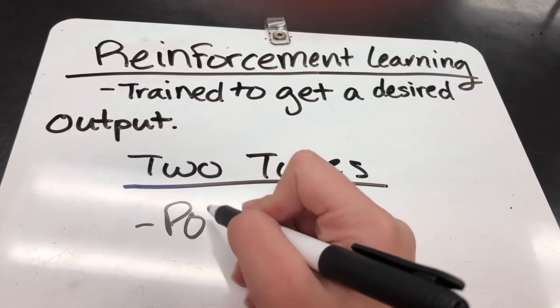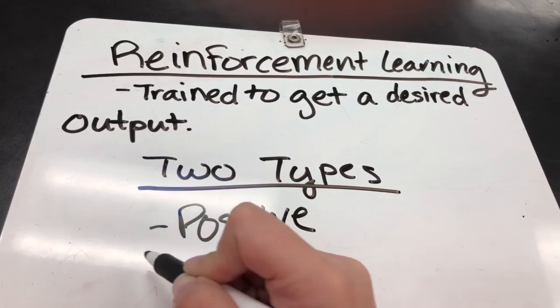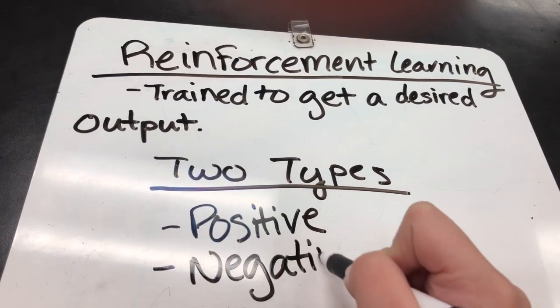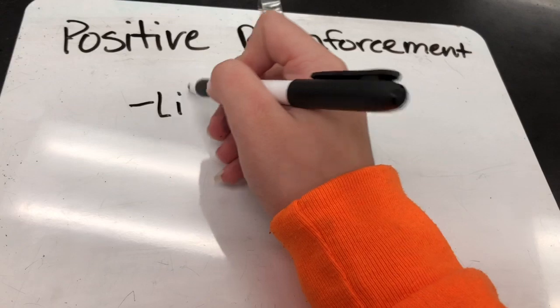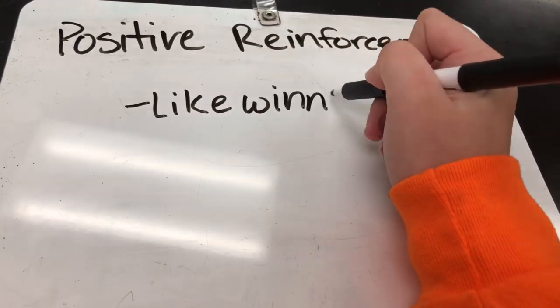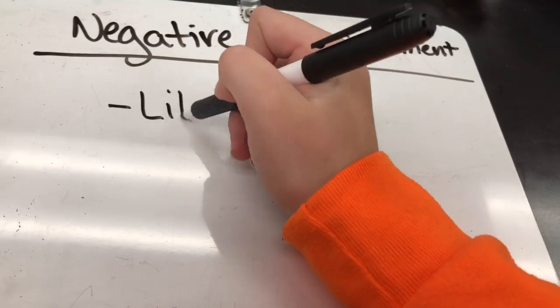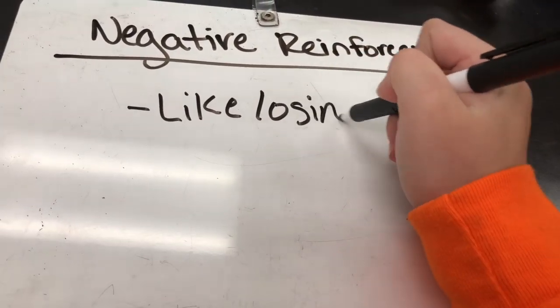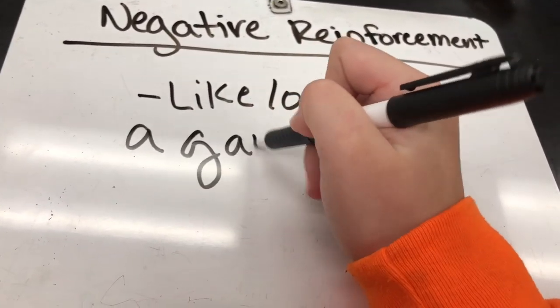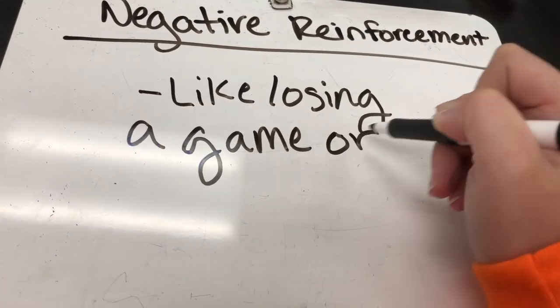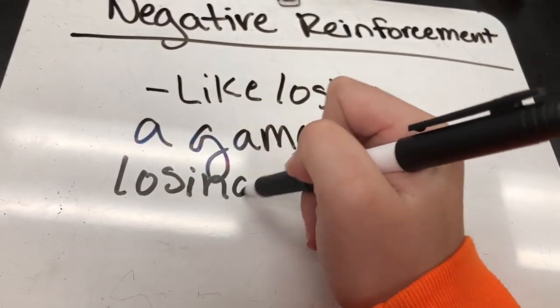Now let's talk about reinforcement learning, where the machine is trained to get a desired output. There are 2 types: positive and negative. Positive reinforcement is like winning a game or winning points. For example, in a game of chess, I would set it to capture the other side's king. However, negative reinforcement is like losing a game or losing points. So I would set it to not lose chess pieces.